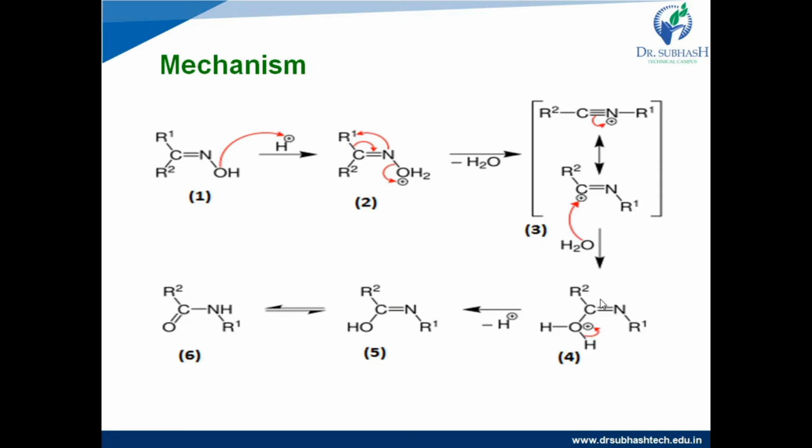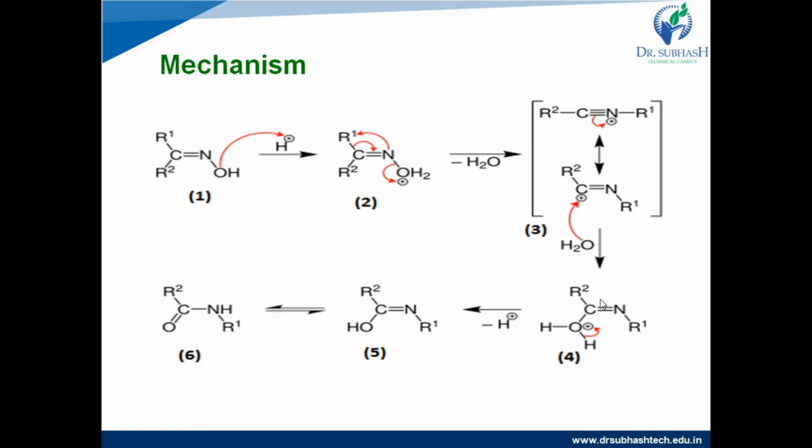Right? Now structures 5 and 6 are keto-enol tautomers. Keto-enol tautomerism occurs. What is keto-enol tautomerism? There is migration of a proton and pi electrons. See, in structure 5, there is a double bond between carbon and nitrogen, right? A pi bond between carbon and nitrogen.